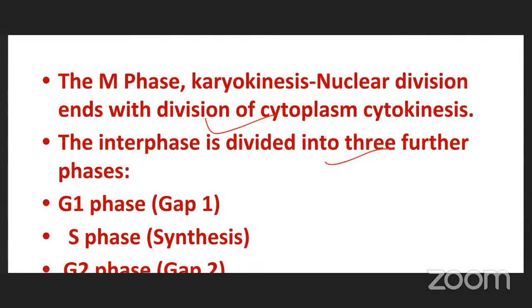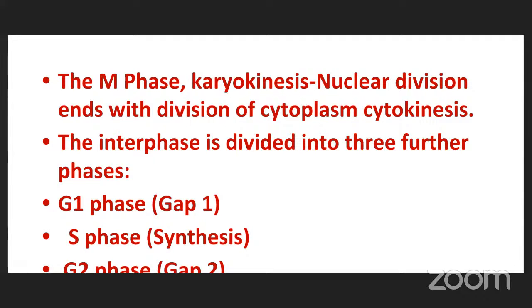So M phase mainly takes place in two subphases. One is karyokinesis, second one is cytokinesis. Karyokinesis is nothing but nuclear division. Nucleus is divided into two equal halves. That is karyokinesis. In cytoplasmic division or cytokinesis, after nuclear division, cytoplasm also will divide into two equal halves. That is cytokinesis or cytoplasmic division.